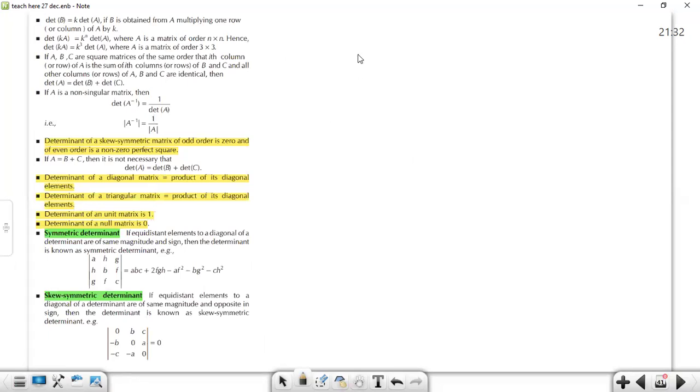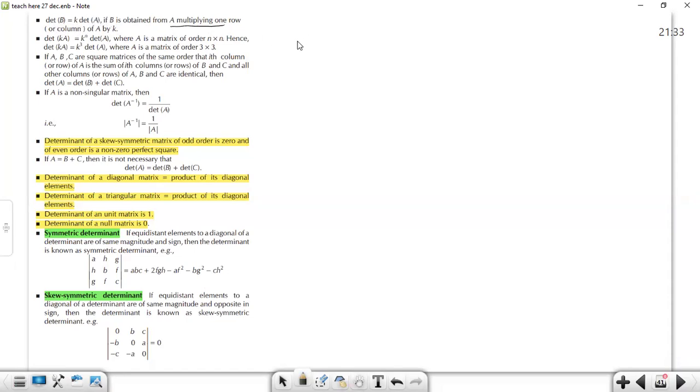So these are some properties of determinants. Let's cover them one by one. Thereafter, we'll conclude our class. The first property says that the determinant of B matrix is equal to K into determinant of A, when B is obtained from A, when one row of A got multiplied with K. Then the determinant of B becomes K multiple